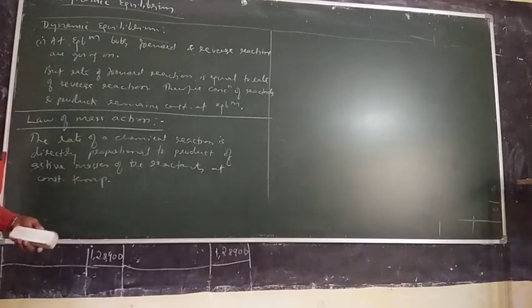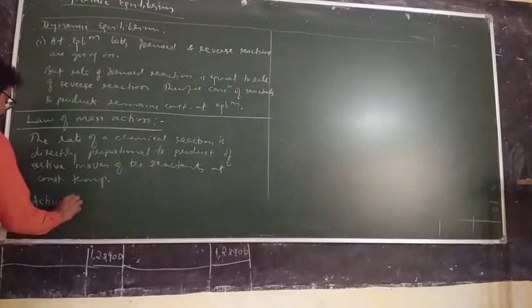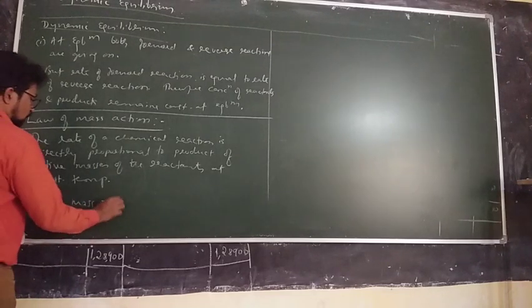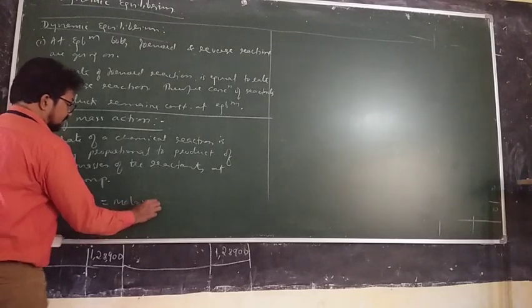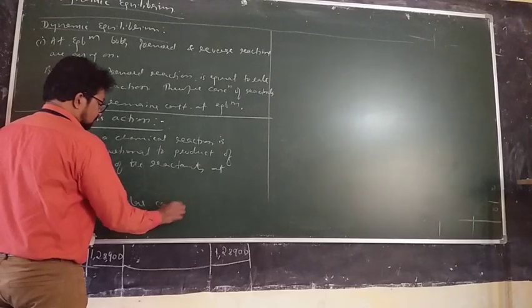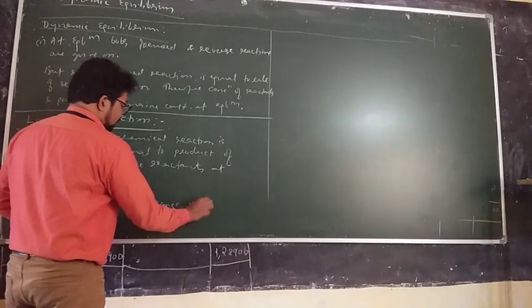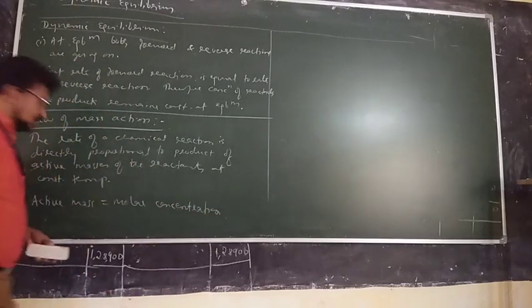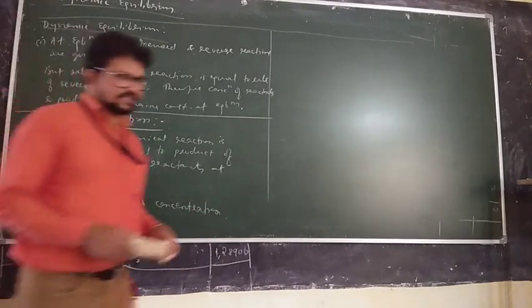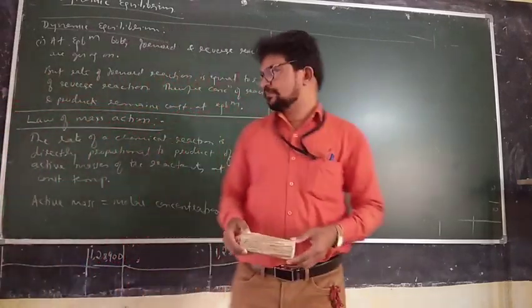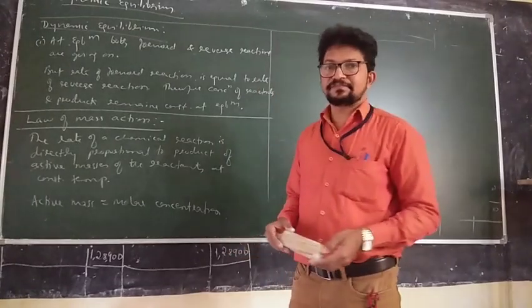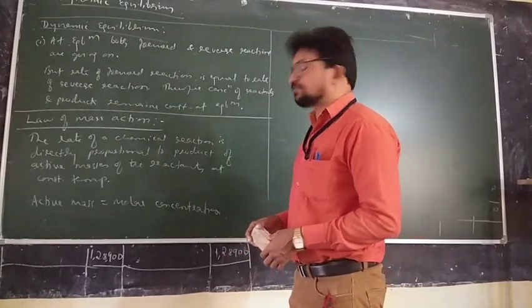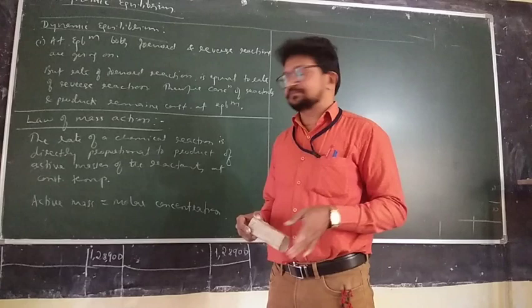This is the law of mass action. Here you must know active mass is nothing but molar concentration. It has no unit because it is understood that it is molar concentration, mole per liter, which we call molar. But without the unit, active masses are written.